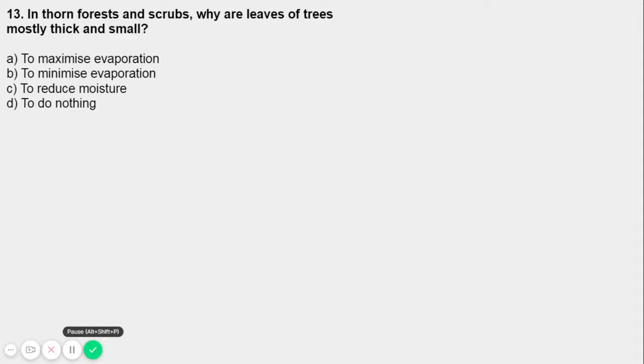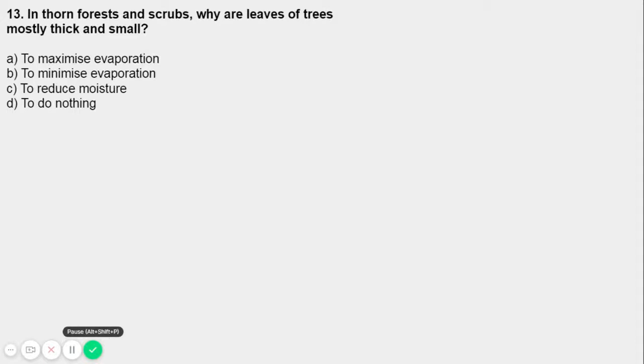These are the four options. We all know thorn forest is dense. They shed their leaves seasonally, right? And what are scrubs? The area with low vegetation, right? So why are the leaves of trees mostly thick and small?